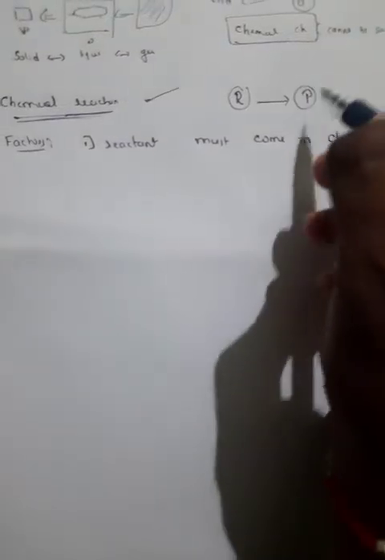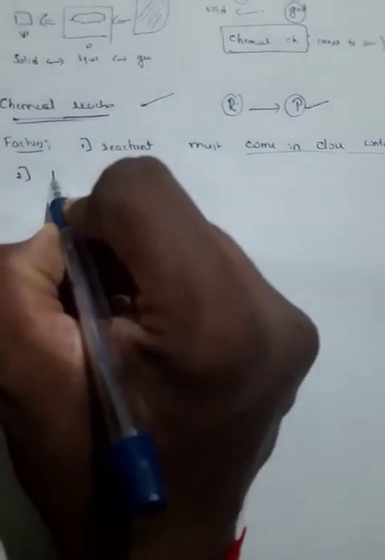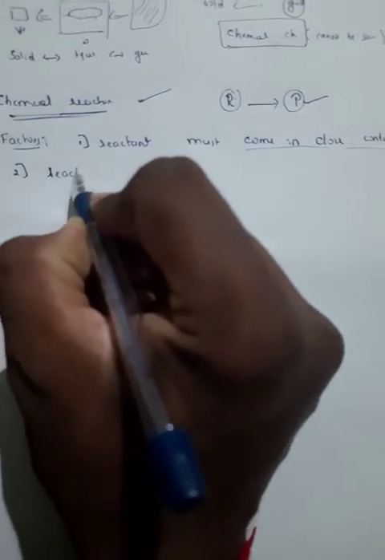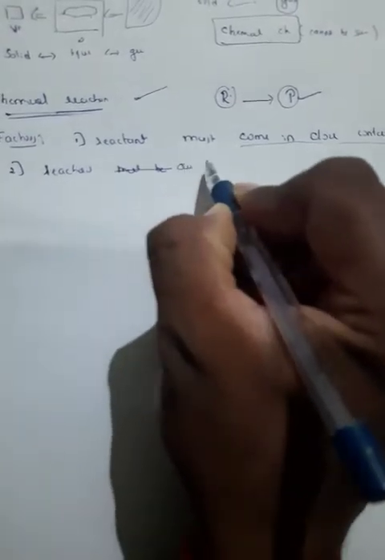Whenever it is reacted, it is going to form a P, meaning product. So here understand that if you want to get this one, the reactants must be in close contact. You cannot keep them just away from one another and make them react. So that's the first condition. Second condition, you must heat them. There are many reactions where the reactants must be heated.